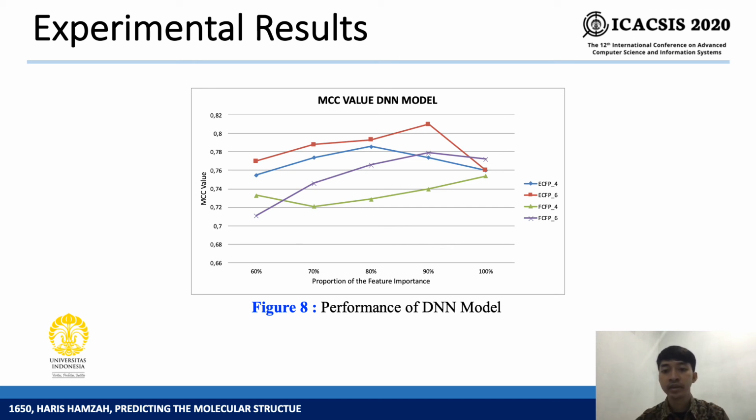From this figure, it can be seen that feature selection in the ECFP method can improve the DNN's performance compared to using all the features. However, the FCFP feature extraction method has not been able to improve the DNN's performance. Another advantage of using feature selection is that it reduces the compute time during the learning process and the prediction time.